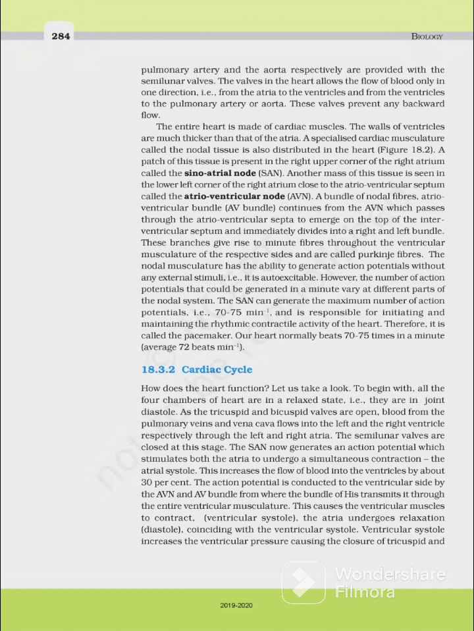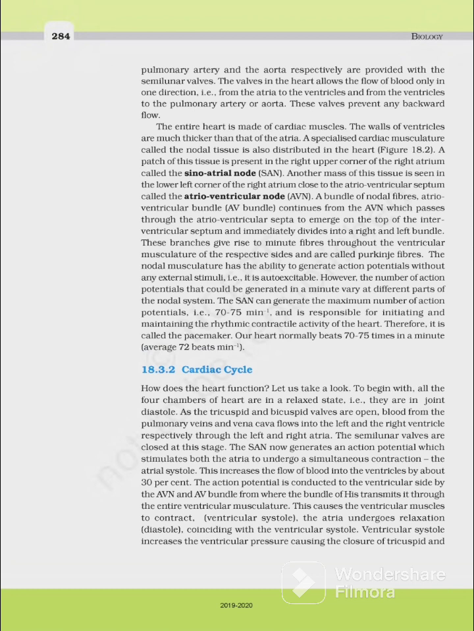The entire heart is made of cardiac muscles. The walls of ventricles are much thicker than that of atria. Specialized cardiac musculature called the nodal tissue is also distributed in the heart. A patch of this tissue is present in the right upper corner of the right atrium called SAN, sinoatrial node. So you should know its complete location.